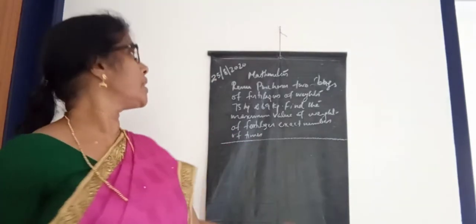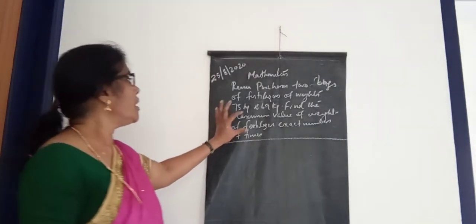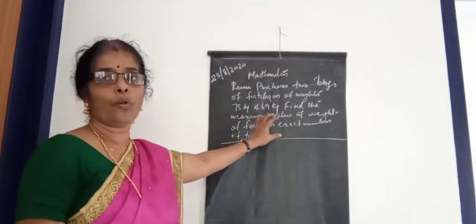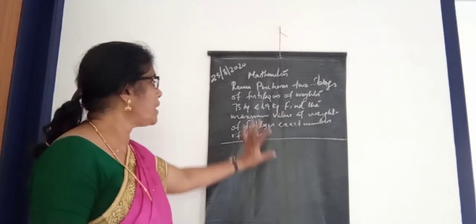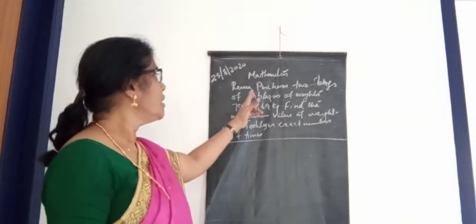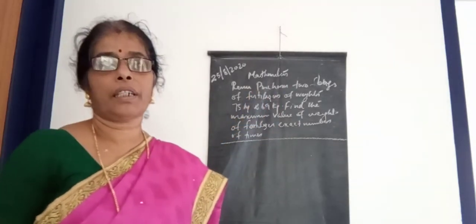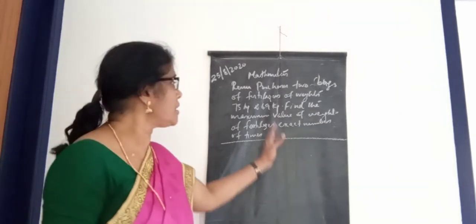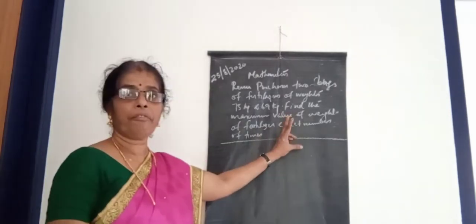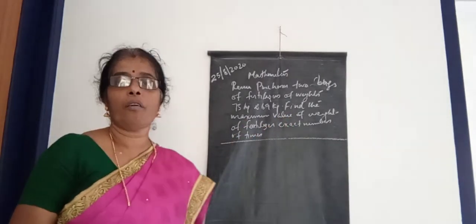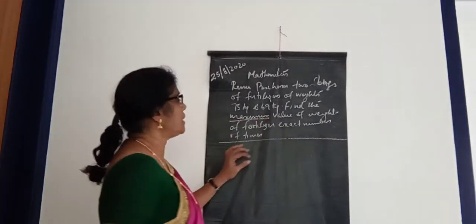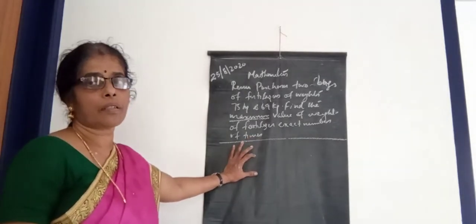Okay. Listen here. Question. Renu purchases 2 bags of fertilizers of weights 75 kilogram and 69 kilogram. Find the maximum value of weight of fertilizers exact number of times. Look here. Renu purchases 2 bags of fertilizers. The weight of those fertilizers is 75 kilogram and 69 kilogram. And the question is, find the maximum value of weight of fertilizer exact number of times.